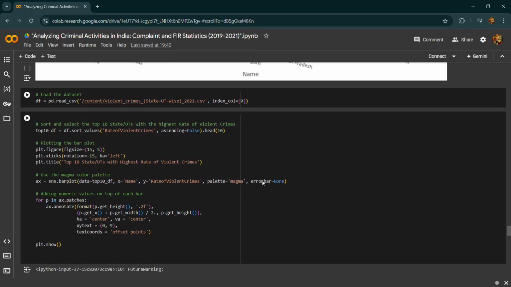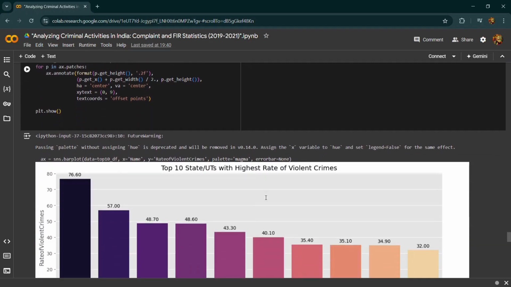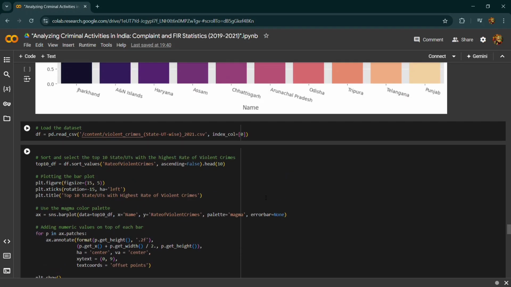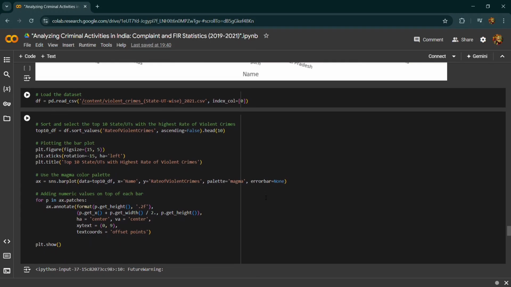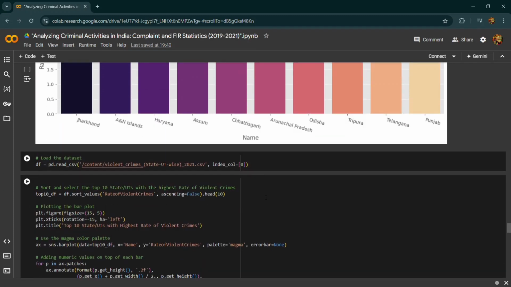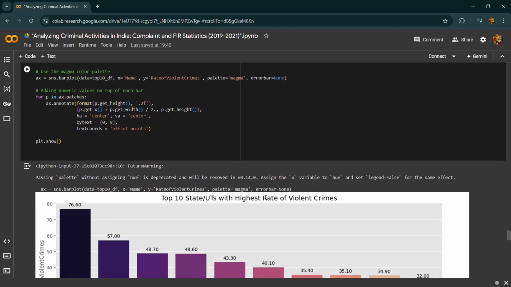Another data set is used to identify the highest rate of violent crimes. It also selects the top 10 rows from the data and then sets up a bar plot chart, and then we move toward the insights. So what insight does this give? This provides a clear view of which regions experience the highest level of violent crime, and it shows not only which areas have the highest rate but also the difference between them.